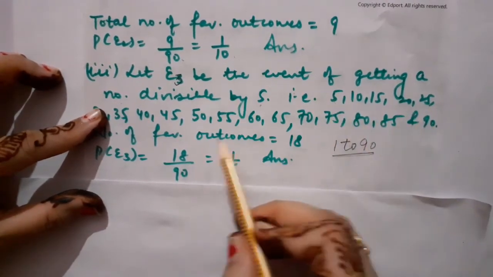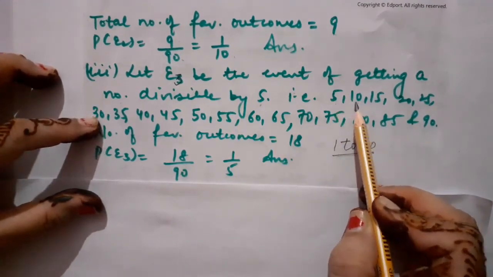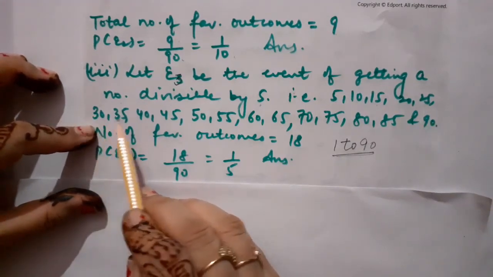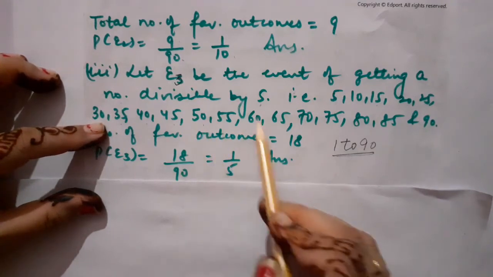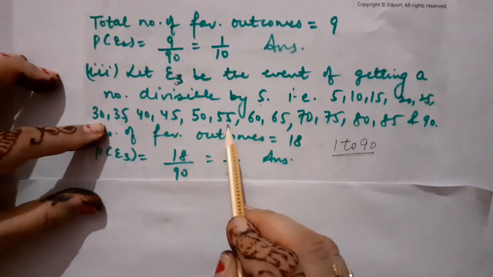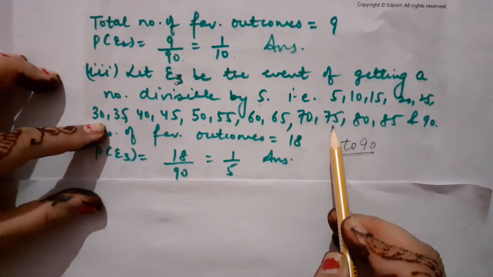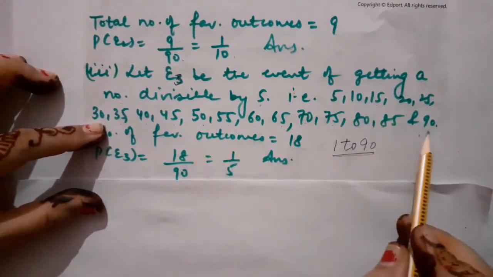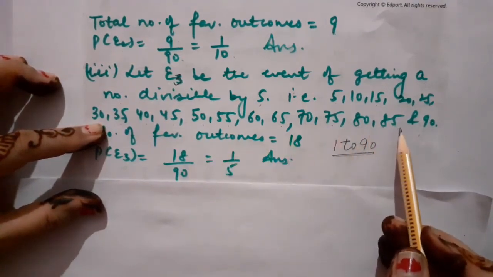So we will simply write the table of 5: 5, 10, 15, 20, 25, 30, 35, 40, 45, 50. But we have to keep proceeding up to the number 90, so that will be 55, 60, 65, 70, 75, 80, 85 and of course 90.